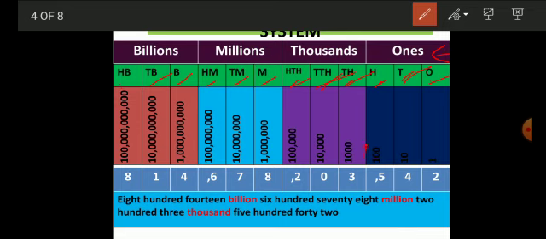The third period is millions, consisting of three place values: millions, 10 millions, 100 millions. The comma is placed between two periods again. The fourth period is billions, consisting of three place values: billions, 10 billions, 100 billions. The comma is placed between two periods.